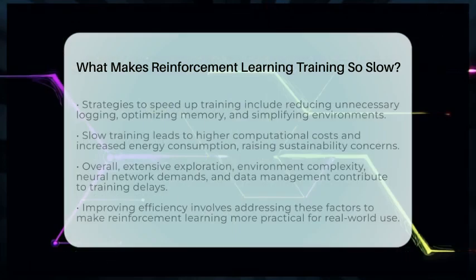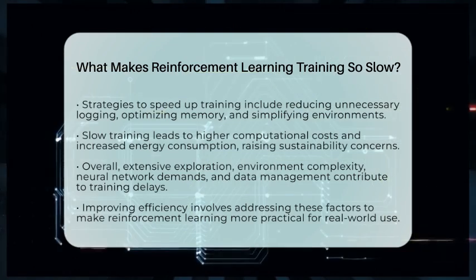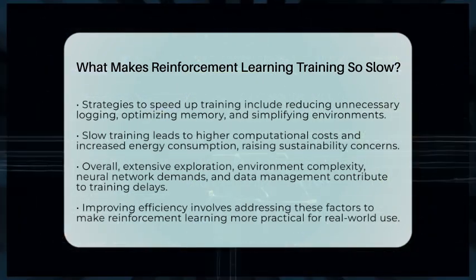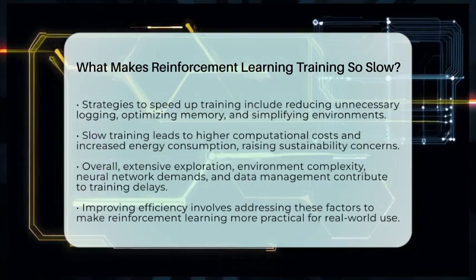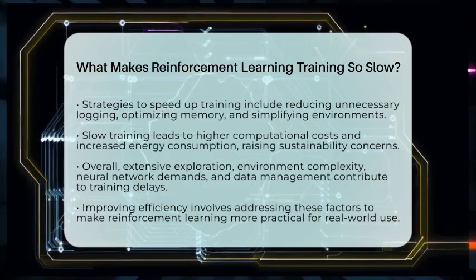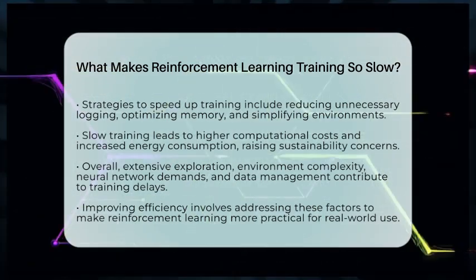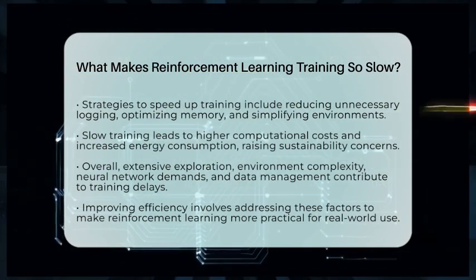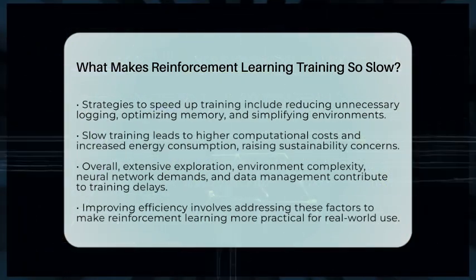To make reinforcement learning faster, researchers try to reduce unnecessary logging, optimize memory use, and use parallel computing when possible. Simplifying the environment or the state space can also help.